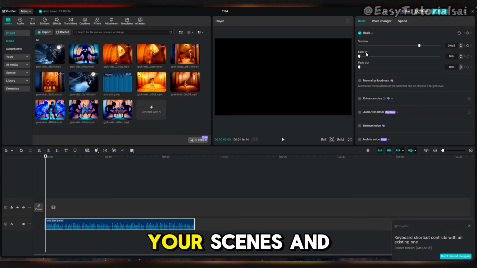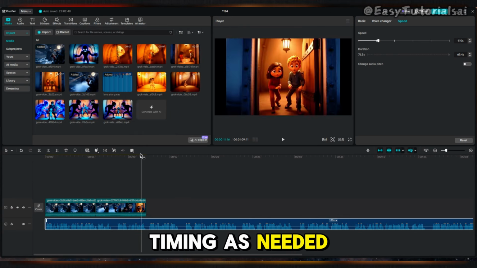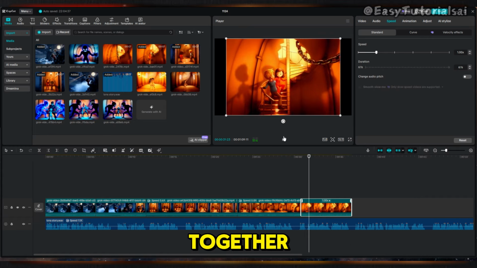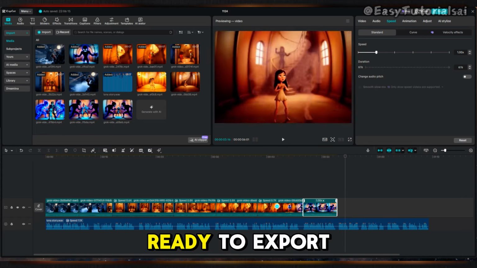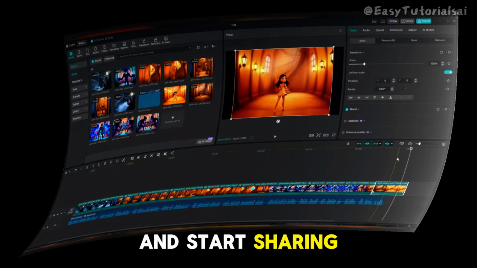Simply import all your scenes and the audio into CapCut, line them up to match the story, and adjust timing as needed. You'll see how quickly your 60-second story comes together. Once everything is synced perfectly, our story is ready to export. And then we can upload it to YouTube and start sharing it with the world.